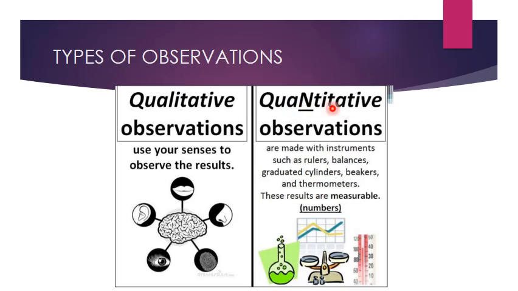The other one is quantitative observation. The name itself tells you, it comprises quantity, some kind of numbers. Quantitative observations are made with the help of some kind of instrument, some kind of tool, such as a ruler, balance, graduated cylinder, beaker, or thermometer, and these results are more measurable and deal with numbers. Whereas qualitative observations do not deal with numbers, and they are not measurable.